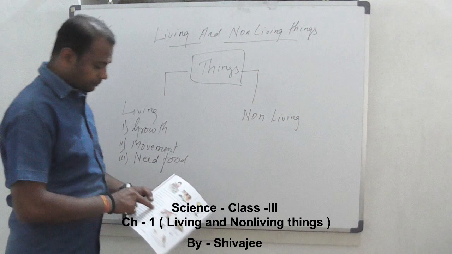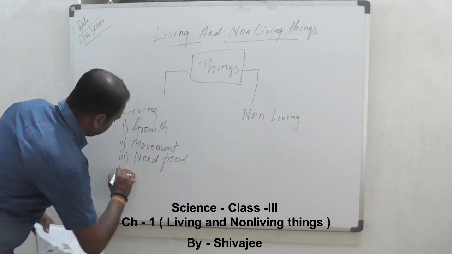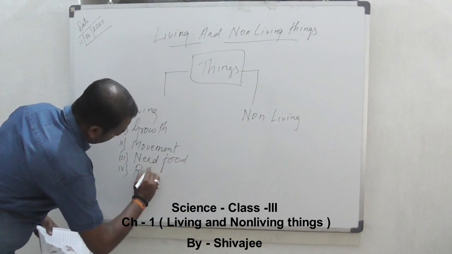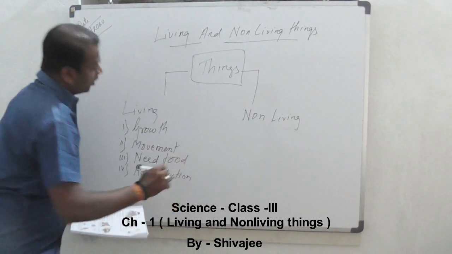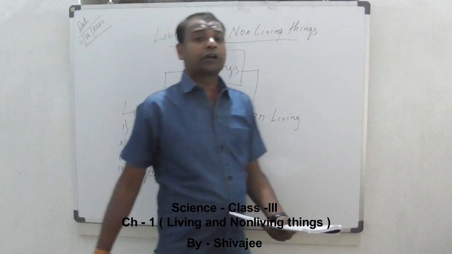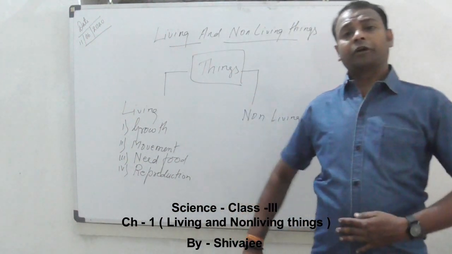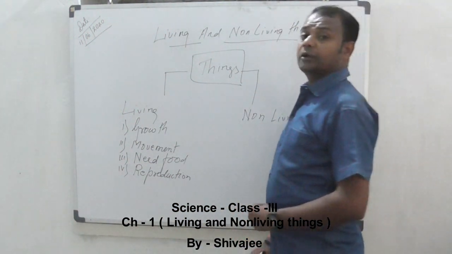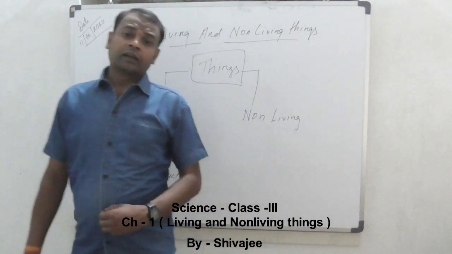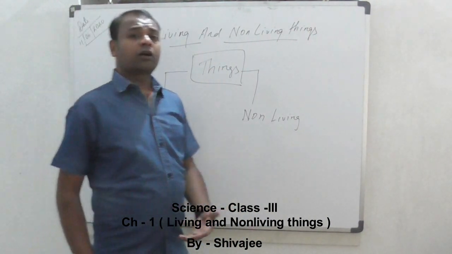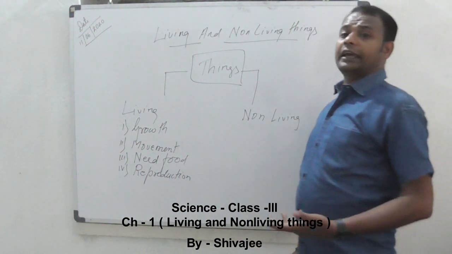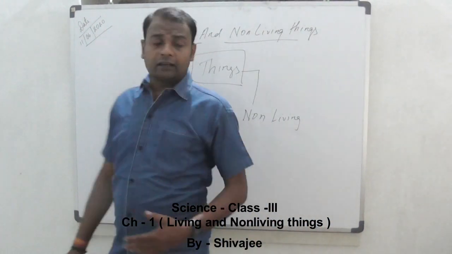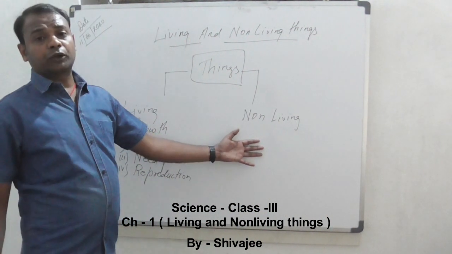Fourth point, reproduction. All living beings reproduce. What is the meaning of reproduction? Reproduction is the process of producing their own kind, either by giving birth or by laying eggs. On the other hand, non-living things do not reproduce.